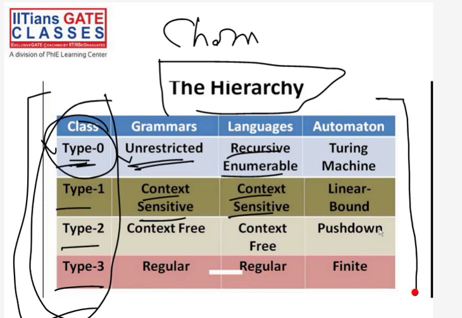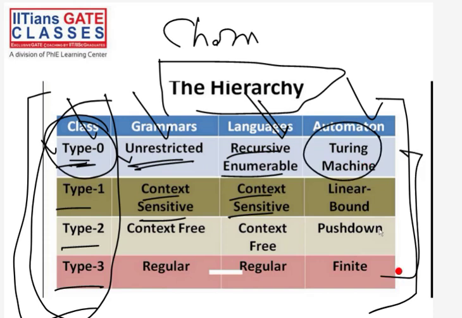We have seen everything here. Every type 0 grammar is called unrestricted grammar, and they are generating recursively enumerable language, and every recursively enumerable language is accepted by a Turing machine.